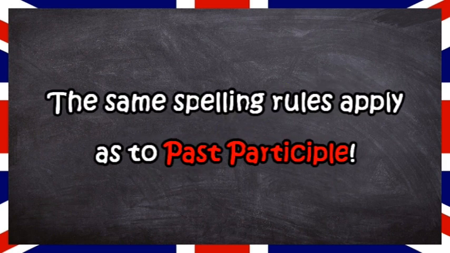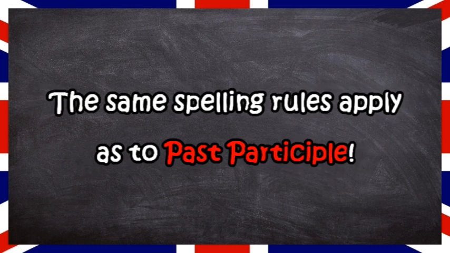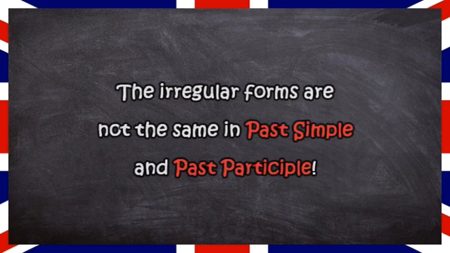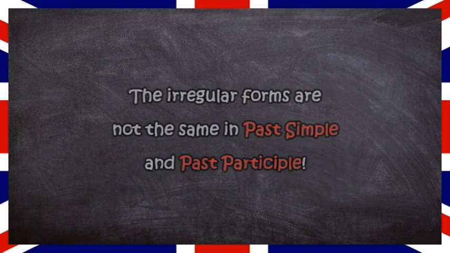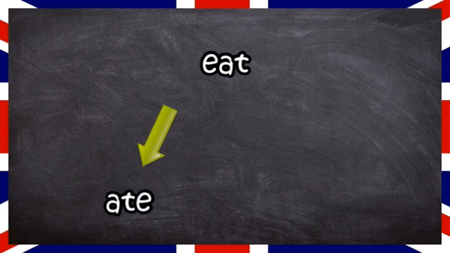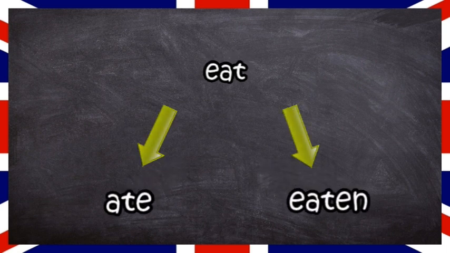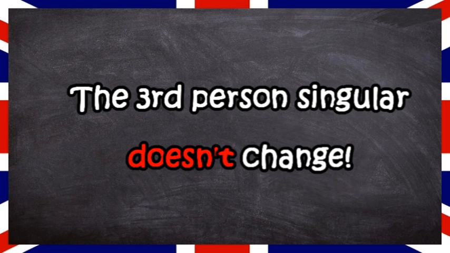The same spelling rules apply as to past participles, so check out that video for those. However, the irregular forms are not the same in past simple and past participle. For example, here is the verb eat. In past simple, it's ate, and in past participle, it's eaten. Also remember that the third person singular doesn't change, so it's not like in the present simple.